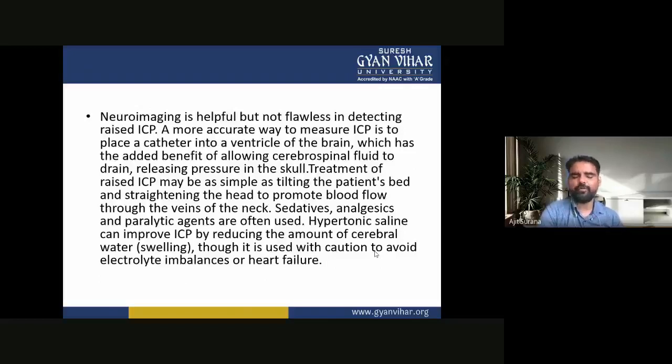The treatment of raised ICP may be as simple as tilting the patient's bed and straightening the head to promote blood flow through the veins of the neck. Sedatives, analgesics, and paralytic agents are often used. Hypertonic saline can improve ICP by reducing the amount of cerebral water or swelling, so it is used with caution to avoid electrolyte imbalance or heart failure.